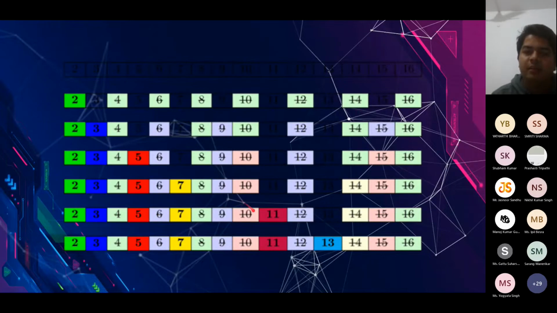We go on its multiple, that is 10. We mark it non-prime or composite. We do the same thing for 15, like this. So in this way, we keep going on, and finally, after the termination, you basically will have true at